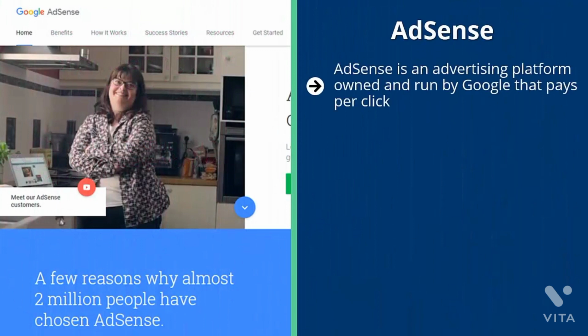AdSense. AdSense is an advertising platform owned and run by Google that pays per click. When AdSense detects text on a page, it will then try to show ads targeting that text. This is called contextual advertising.